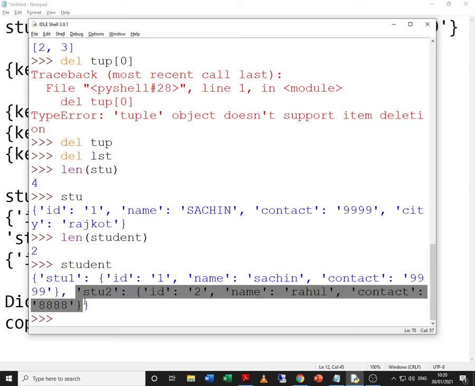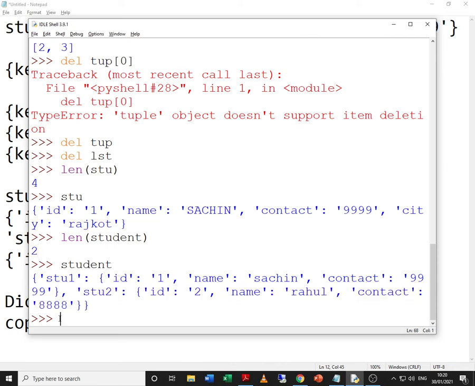So the basic key value pairs are 2. But say for example I want to check length of stu1, that means I want to check the length of inner dictionary.